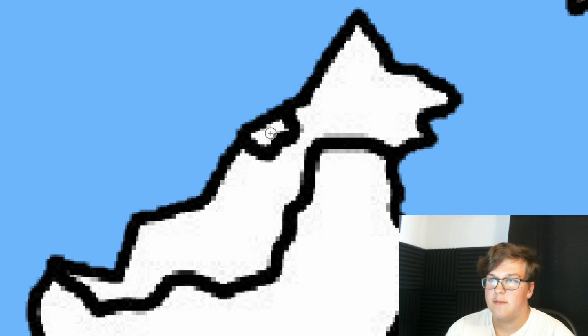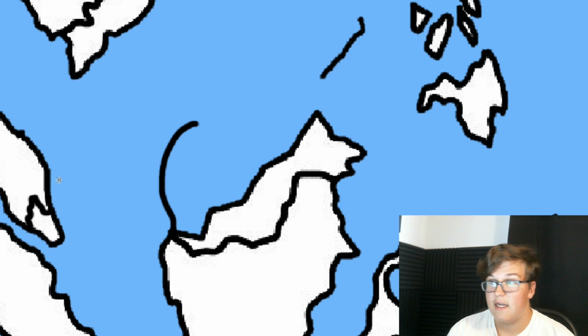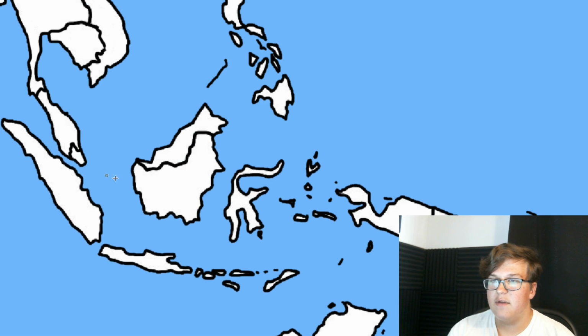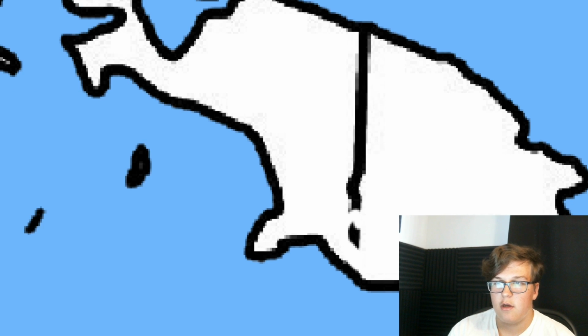Then right here, I think this is Brunei, right? Yeah, it's Brunei, so I'm going to give that over to Malaysia, and then this country, or the second half of Malaysia, I guess, is going to be given independence. Indonesia's borders aren't that bad, except for this island right here, which is Papua New Guinea, or that's the country right here. So now they can all unite under this island.